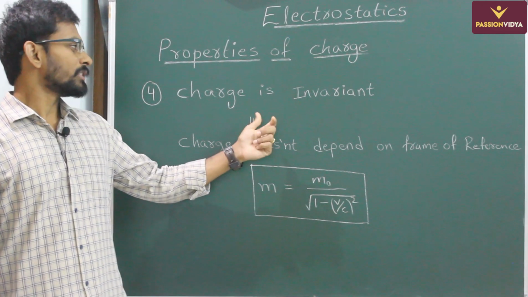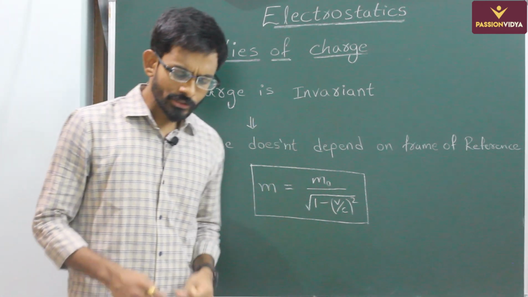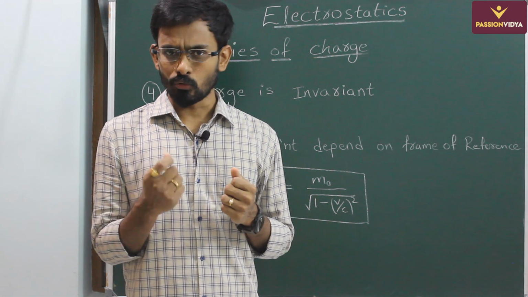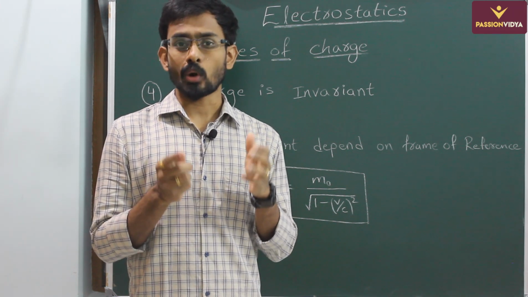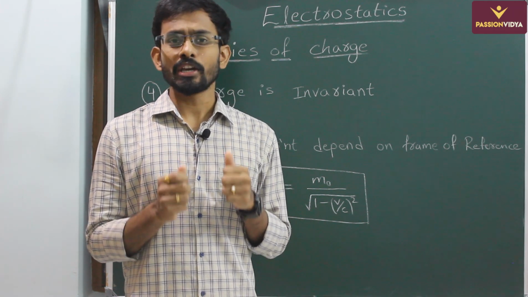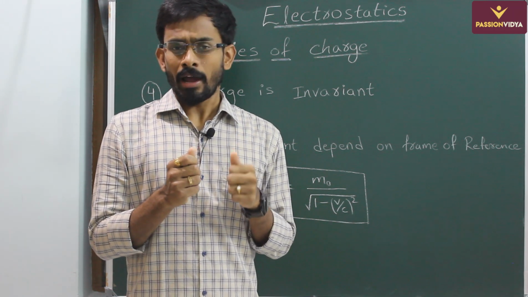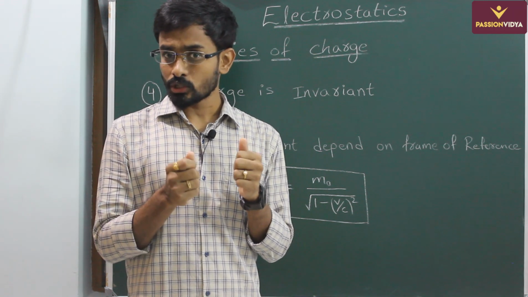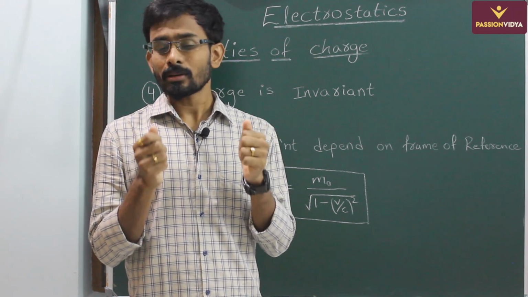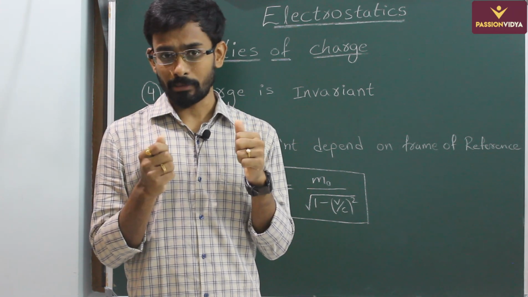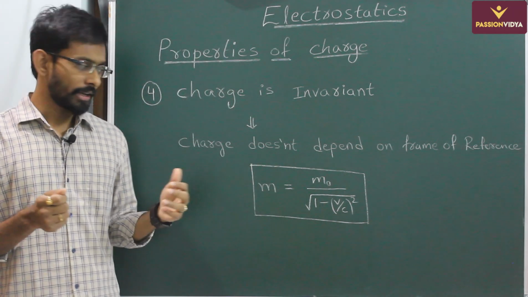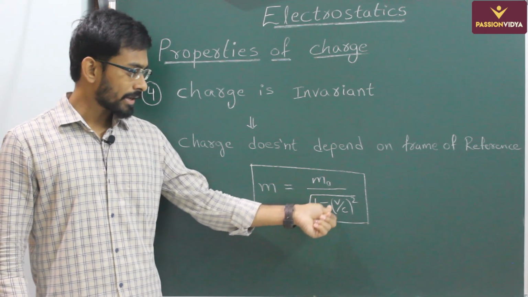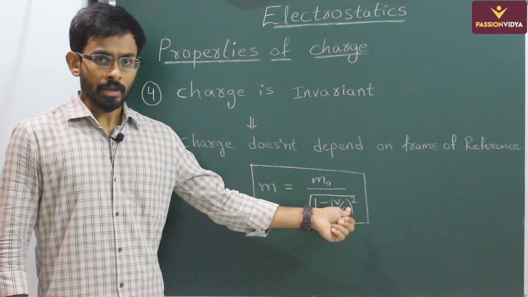The next property: charge is invariant. It means charge does not depend on the frame of reference. With whatever speed the matter may move, the amount of charge on it does not change. Whereas mass changes with the speed of matter. Right? When matter starts moving with very high speed, the amount of inertia will increase, meaning mass will be high at high speeds. Einstein, in the theory of relativity, has given an expression for mass as m equals m naught by the square root of 1 minus v by c whole squared.